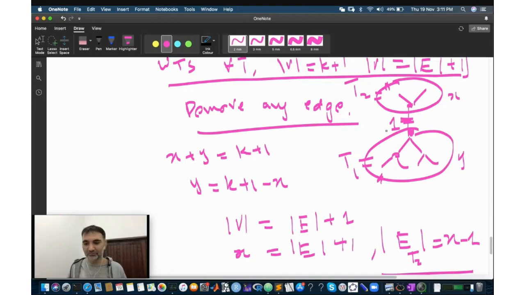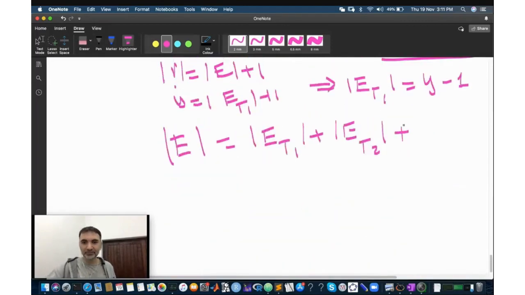Okay? Yes, no? Yes sir. So all the edges are either in the lower tree, T1, or in the upper one, or else it will be this edge. Okay, so the number of edges in the whole tree is the sum here plus 1. So plus 1.